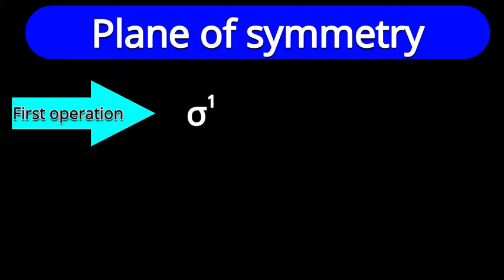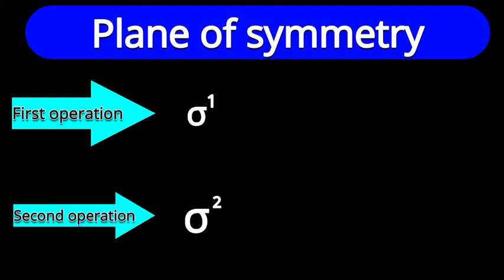Now, if we talk about the operation, if we perform the first operation on the element sigma, that is sigma 1, we do one reflection. If I do a second operation, reflection of reflection, what will be the answer? The original structure. The result will be identity, so sigma 2 is equal to identity.